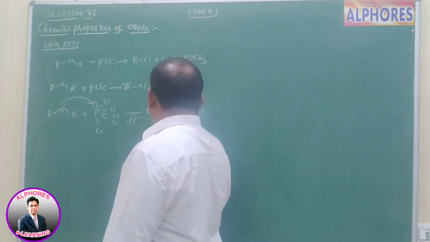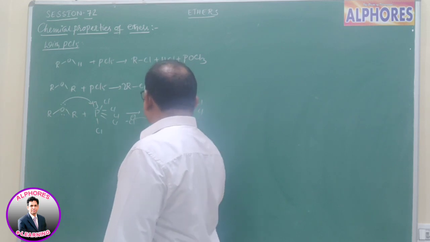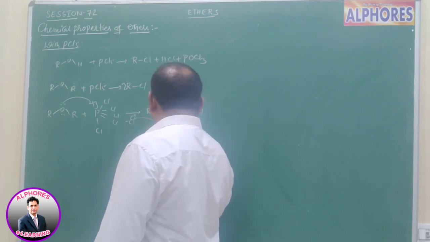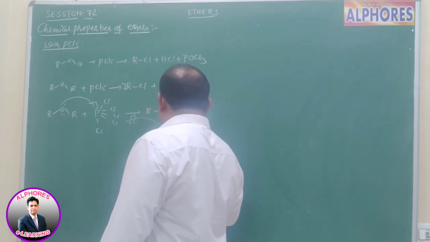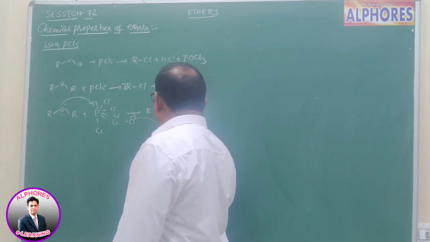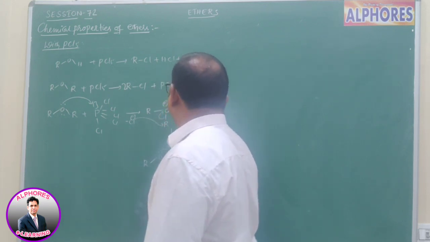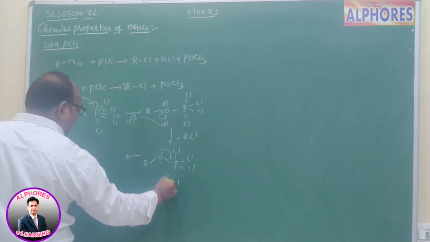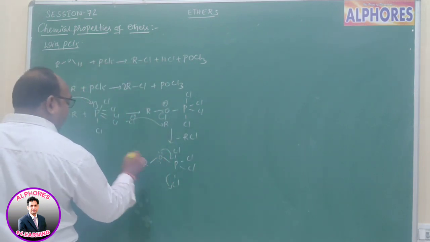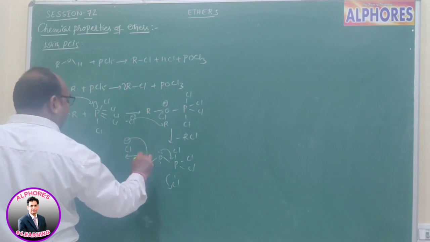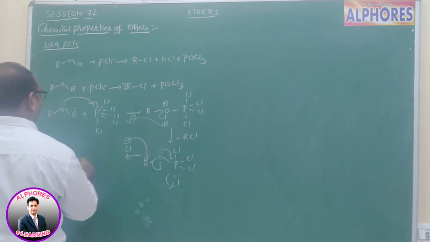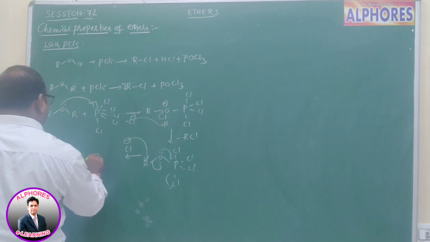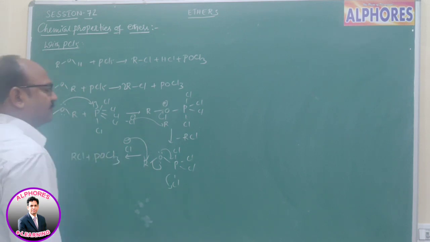So we get RCl, which is one of the products. Right now we have ROPCl4. One more time oxygen donates an electron pair to phosphorus, the resultant oxygen bears a positive charge, and one of the Cl minus has to leave. The Cl minus which comes out attacks this alkyl group, so we get RCl and POCl3.